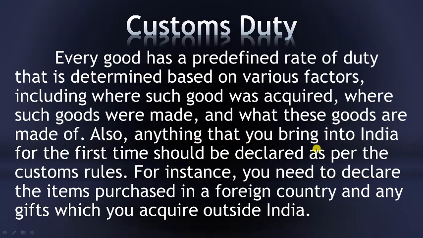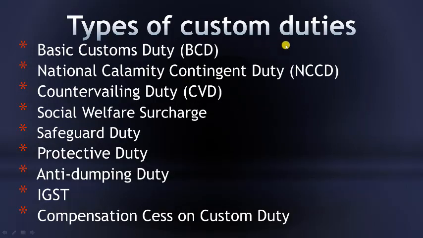Also, anything that you bring into India for the first time should be declared as per the customs rules. So any product that has not been mentioned in the list, if you are bringing a new product, then in that case you have to declare that you have brought such goods into India for the first time. For instance, you need to declare the items purchased in a foreign country and any gifts which you acquire outside India. Whatever you are bringing to the country while entering India, you'll have to declare everything that is there with you, right?